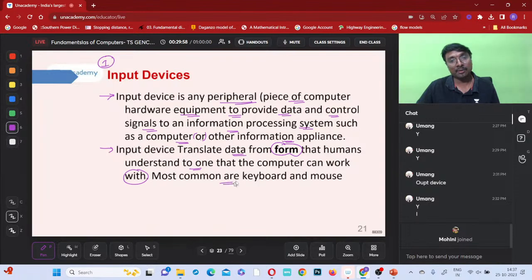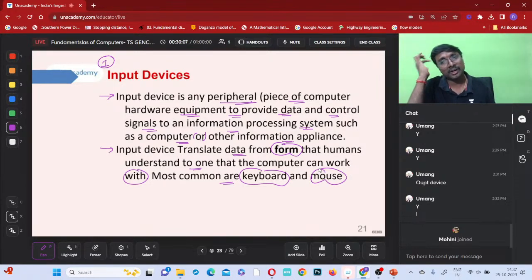The most common are which ones? This keyboard and this mouse, right? Generally, most of the data to the computer, how are you giving it? By means of this mouse and this keyboard only, no? Yes or no? These are the best input devices, right?